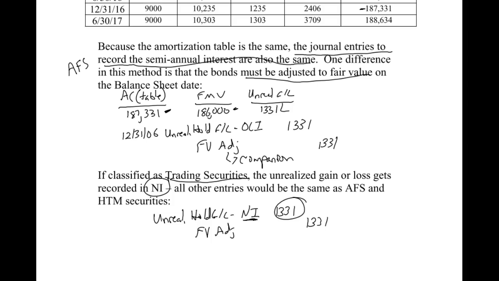So trading securities and available for sale, everything is the same as held to maturity up to this point, except we have to adjust them to their market value on the balance sheet date so that they're recorded at fair market value when we put out our financial statements. What we're going to do in the next lesson is walk through a portfolio, meaning more than one of these debt securities, and take it through multiple years, because we'll see that you have to keep up what's in the fair value adjustment and unrealized holding gain or loss accounts, and it's going to influence how we do our second and third year adjustments when we're preparing our balance sheet.